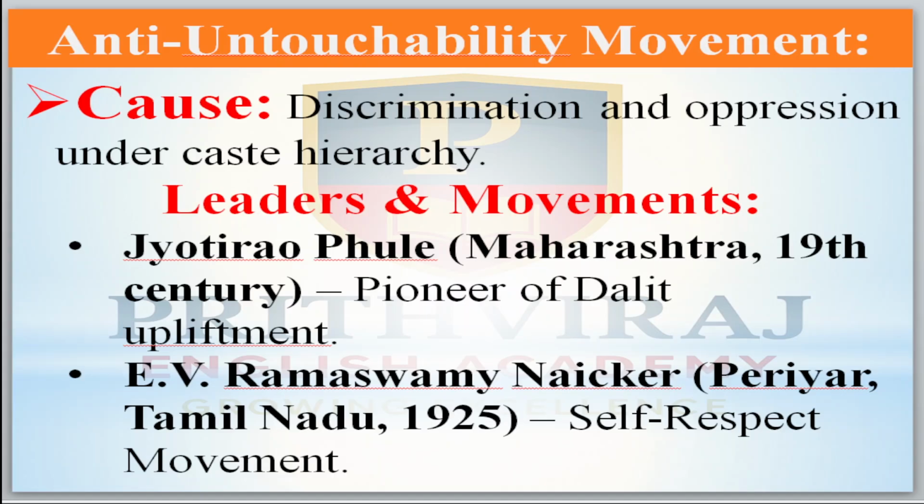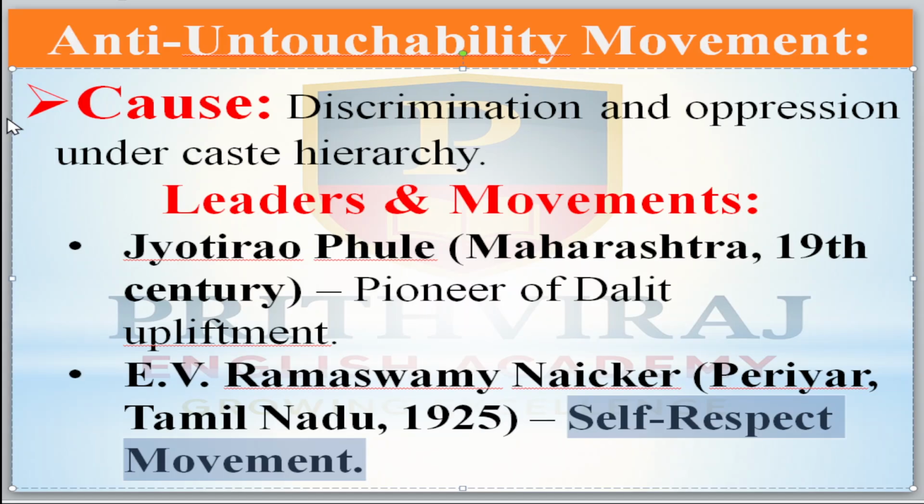Anti-untouchability movement: causes are discrimination and oppression under caste hierarchies. Leaders are like that: Jyotirao Phule, Jyotiba Phule also, of Maharashtra in the 19th century. He is a pioneer of Dalit upliftment. E.V. Ramasamy Naicker, or Periyar, of Tamil Nadu, by 1925 started the movement called the self-respect movement. The self-respect movement was started by Periyar.